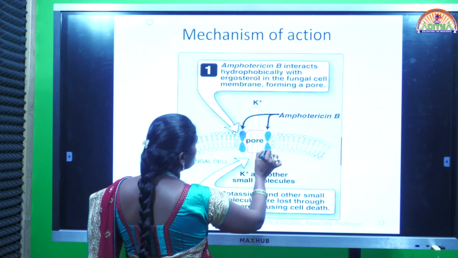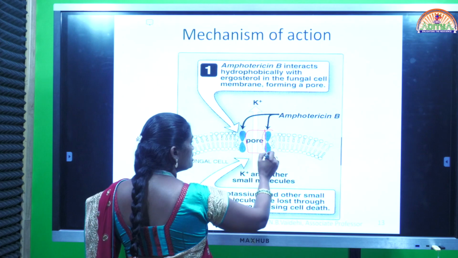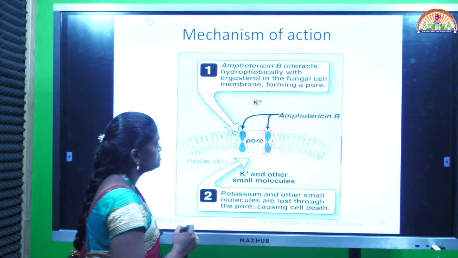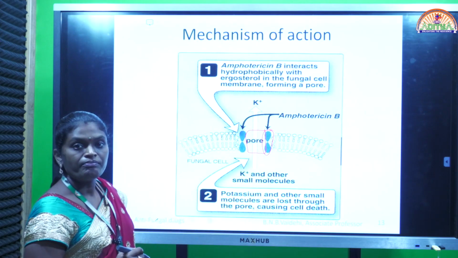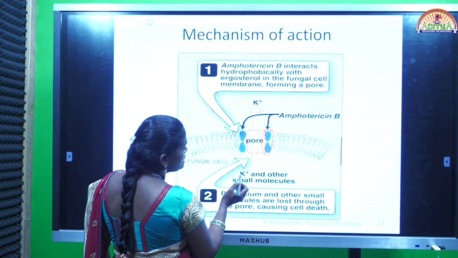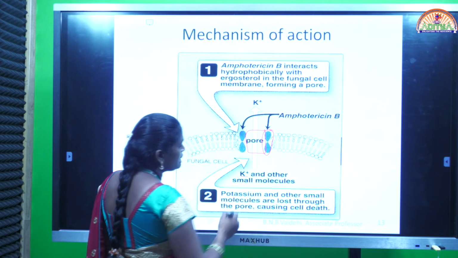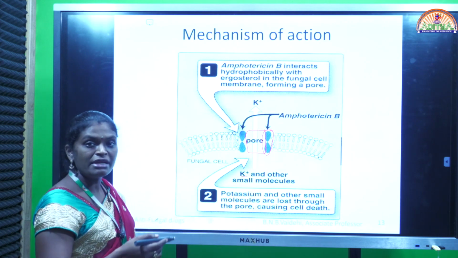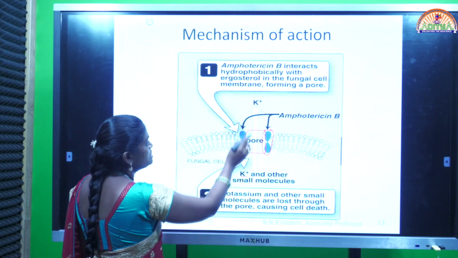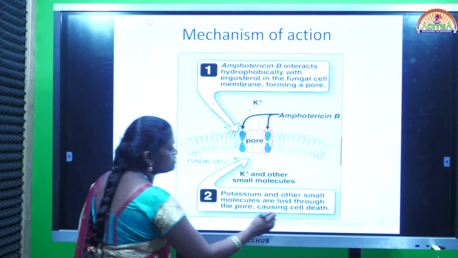Pore or cavity is created after binding of the drug with the ergosterol. Okay. So what happens when a pore or cavity is formed? The internal cellular constituents like potassium and other small molecules are eliminated from the organism. See here, especially potassium is eliminated. So which leads to cell death.